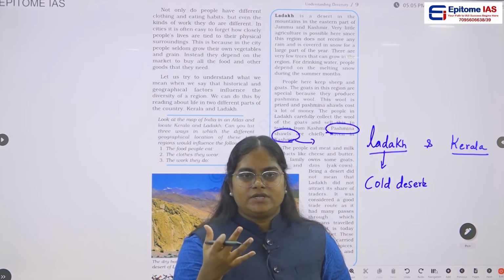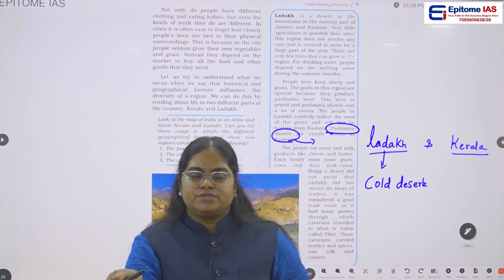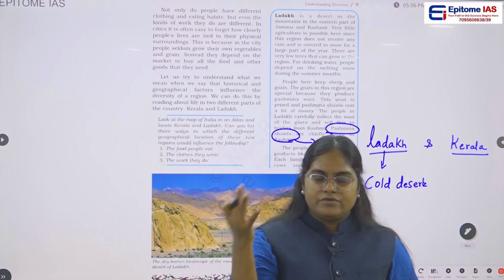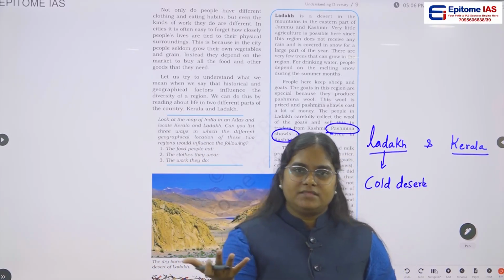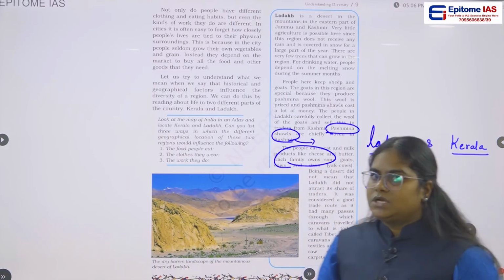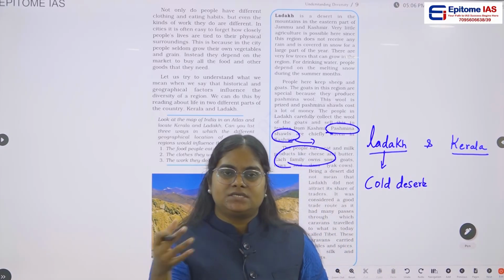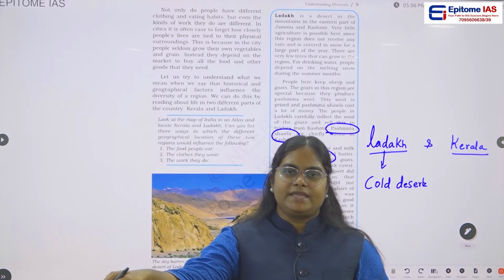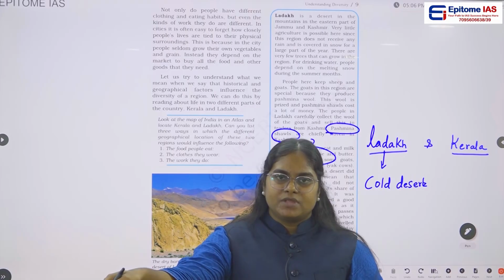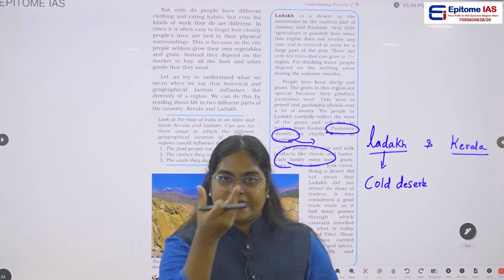What is the main food which they are going to consume? Again, it's not going to be rice or other food items which are cultivated by agriculture. So here they are mainly consuming milk products and meat, which is taken from this particular sheep and other cattle.